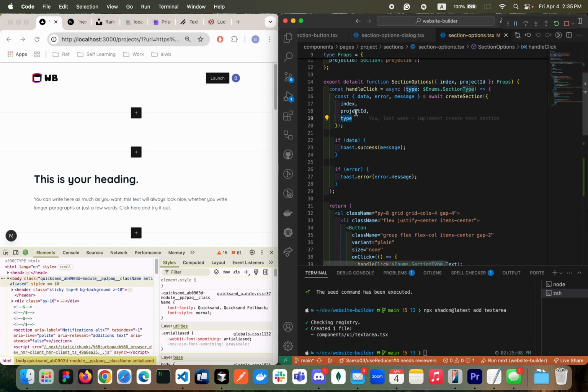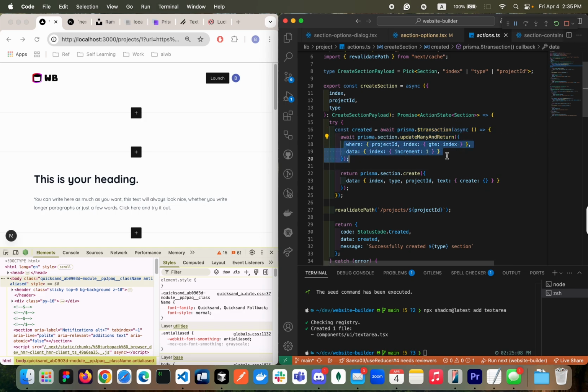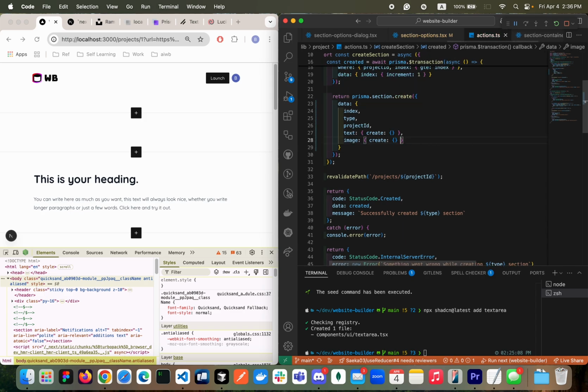The type is image. Project ID is 1, as you can see here. Index is whatever we are receiving. We can debug to here. We have a transaction that updates the indexes, all the consecutive indexes, which is good. And then we're gonna create it. Index, type, project type. Oh, as you can see, we are creating the text, not the image. We gotta create the image, and then create default to 1.